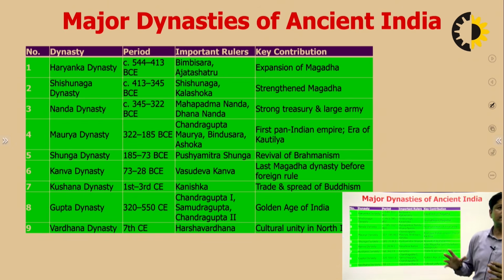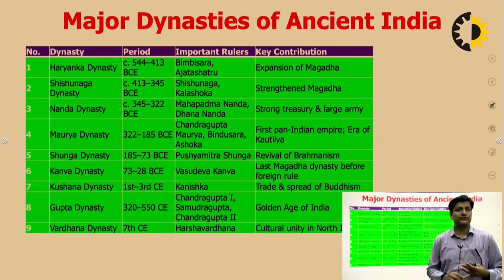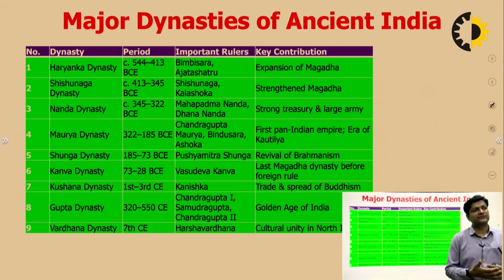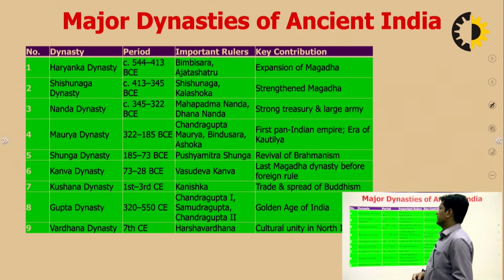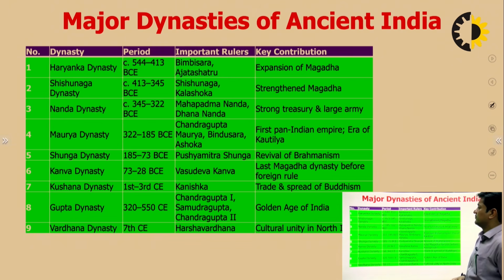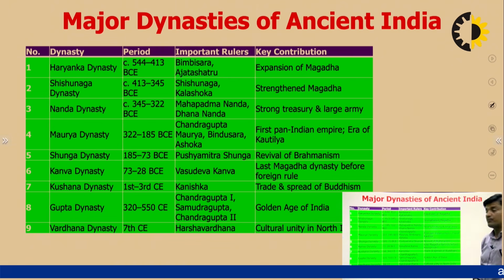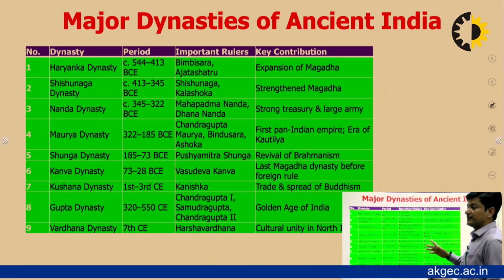So we can talk about the definition of a state. We have known about the 16 Mahajanpadas, and under the ancient Indian states, we can talk about the dynasties. Dynasties like the Haryanka dynasty, which I told existed around 544 to 543 BC. Bimbisara and Ajatashatru were the popular rulers of that time, and they expanded Magadha.